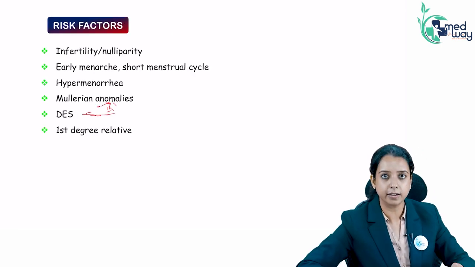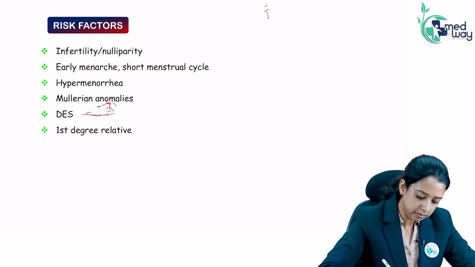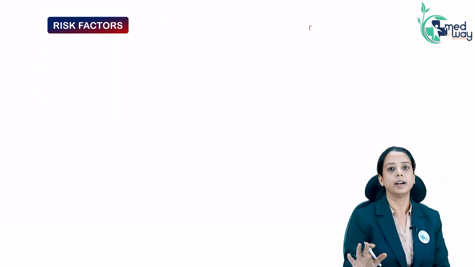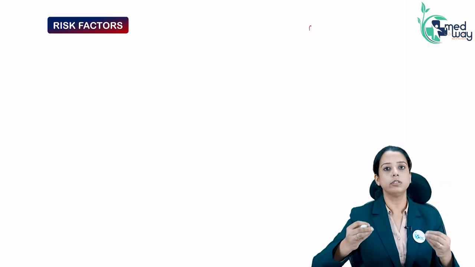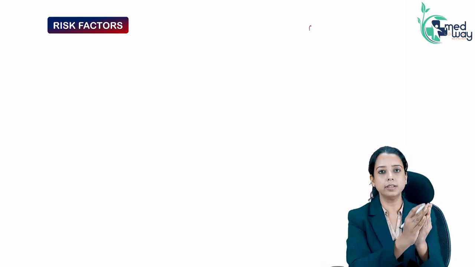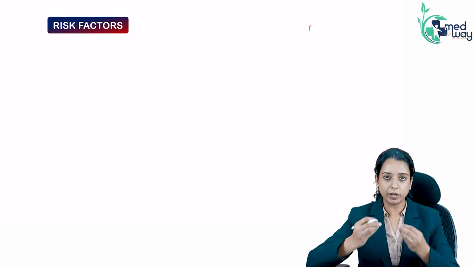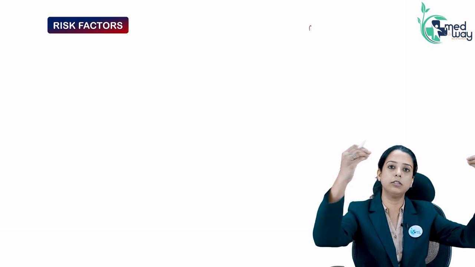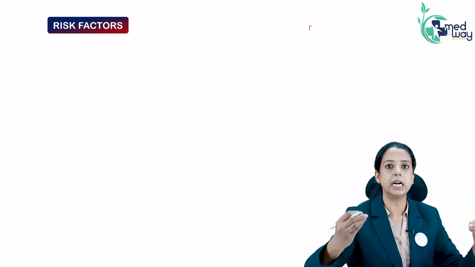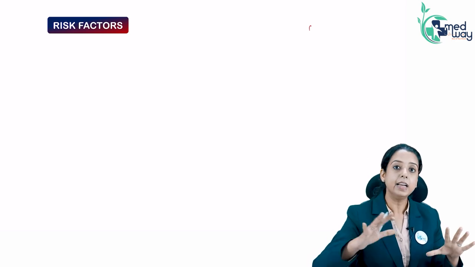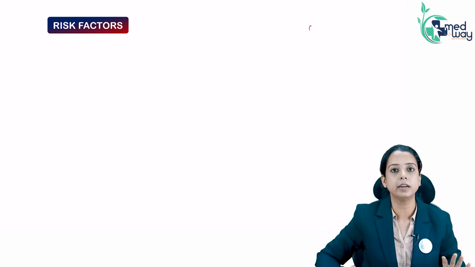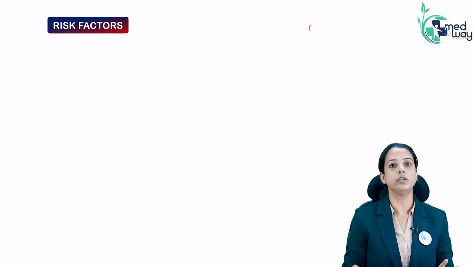So if these are the risk factors, what are the protective factors? So why is endometriosis happening? Basically, the menstrual blood which is getting collected in the uterus has to come out through the vagina. But for many reasons, along with coming out through the vagina, it regurgitates through the tube. So tube is another opening of the uterus. Through the tube, it regurgitates into the pelvic cavity, and that gives rise to this ectopic endometrial tissue.